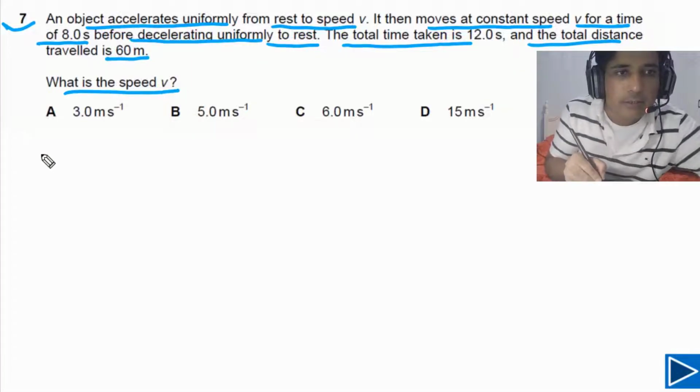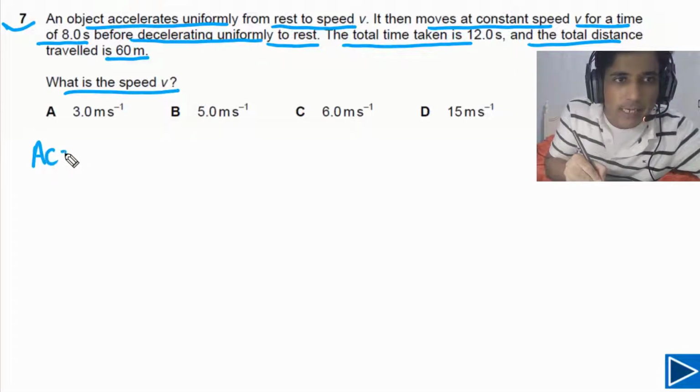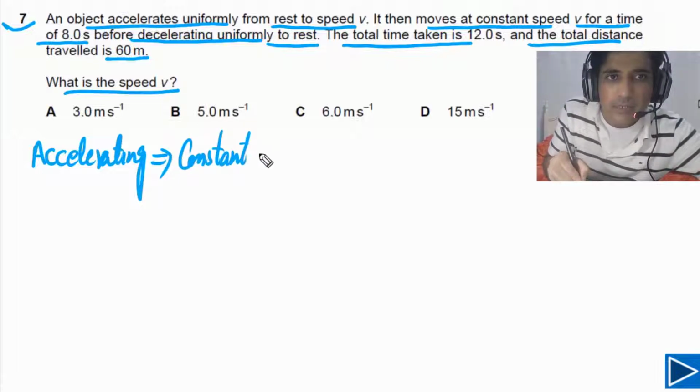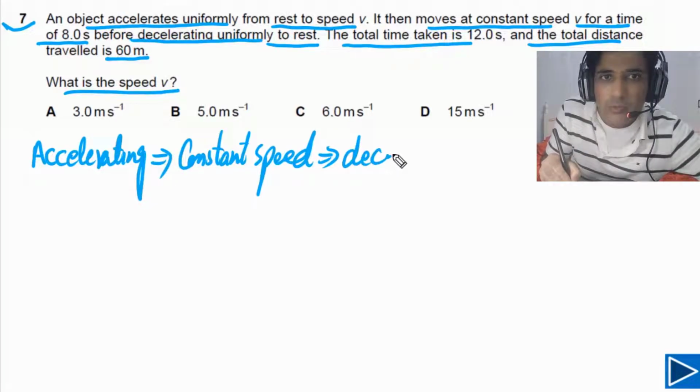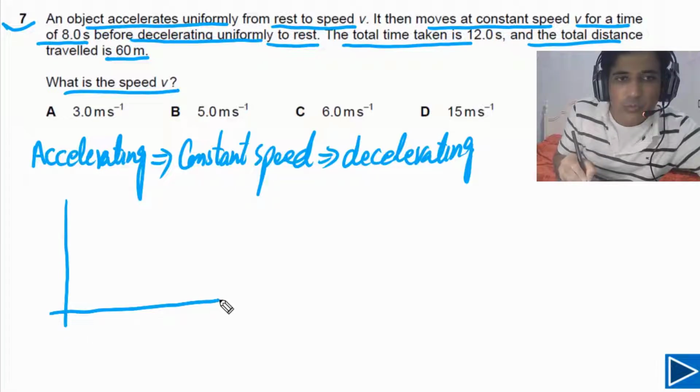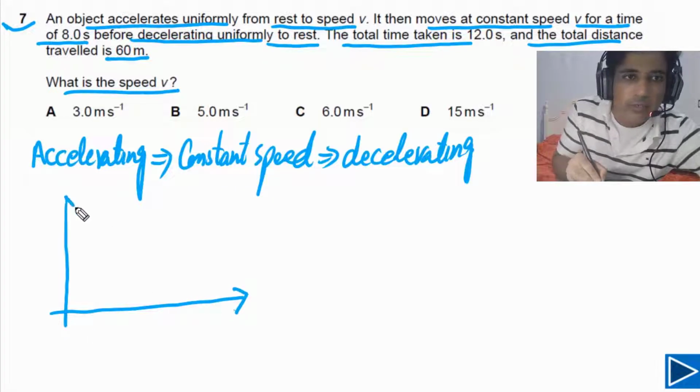In this question, it is given to us, first of all, the object accelerates. So we can write down here, first of all, the object is accelerating. Then the object has constant speed. And then the object decelerates. We can write down the object is decelerating. So it has three different kinds of motion. The best way to answer this problem is by sketching. So we will sketch a velocity time graph so we can see a clear picture of this, and then we can do some calculations to find the value of v.